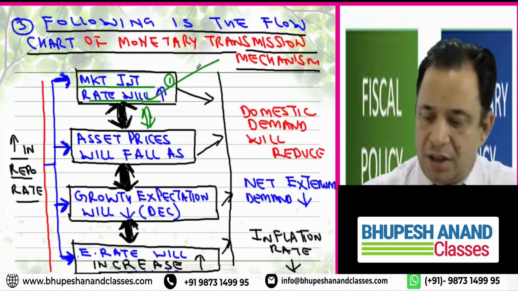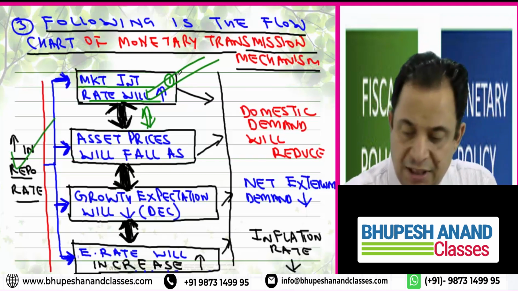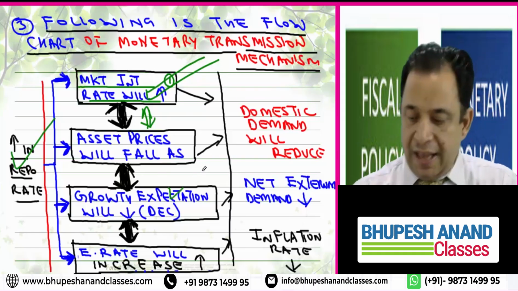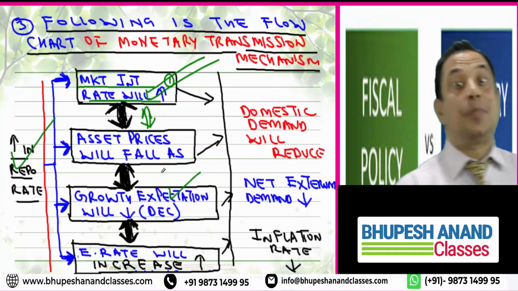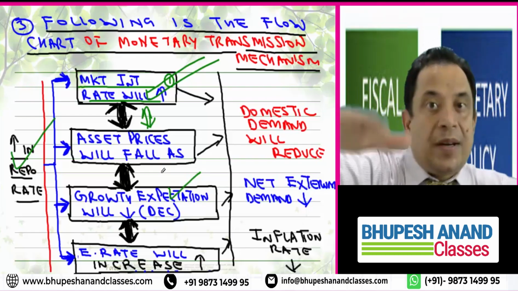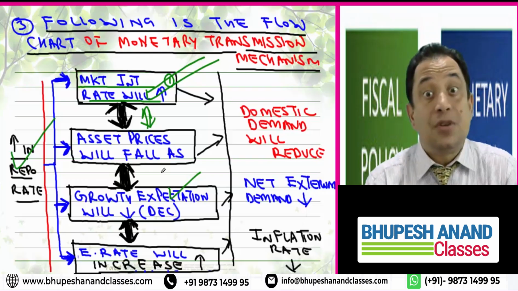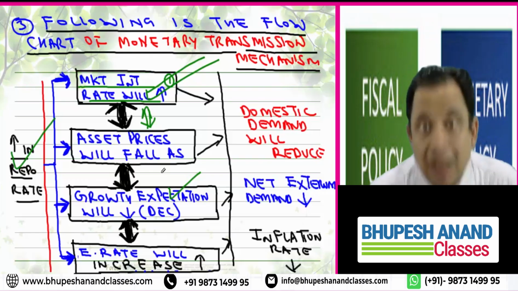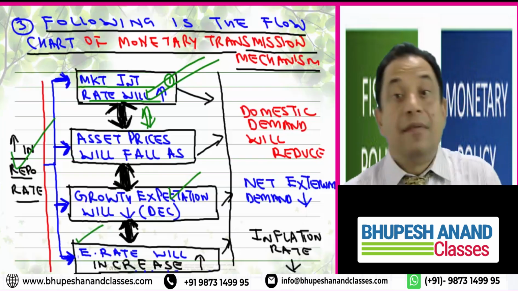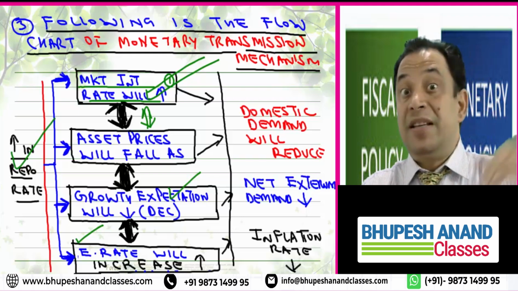So first scenario is there will be a change in the repo rate. Then the first effect will be a change in the market interest rate, there will be a decrease in the asset price, and whenever there is a decrease in the asset price, the expectation of future growth will decrease. And whenever expectation of future growth will decrease, no one will invest, and when no one will invest, ultimately the exchange rate will increase. Now, why increase? Because foreign money will be injected in India.